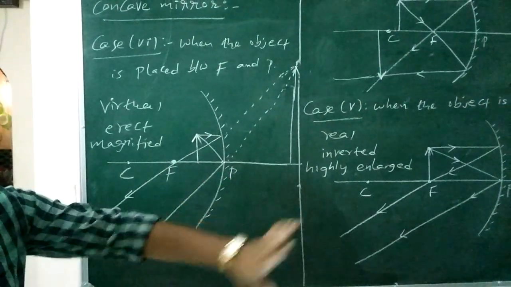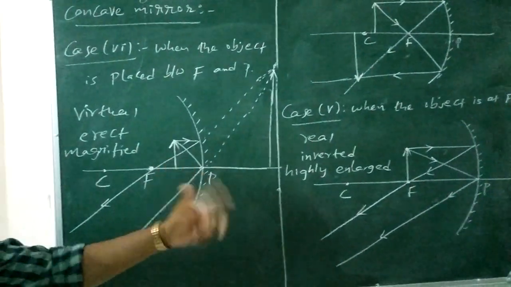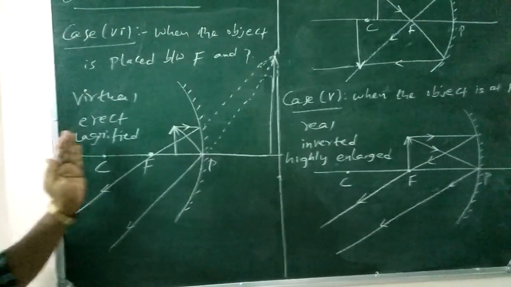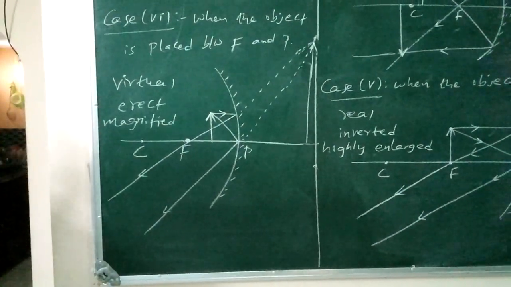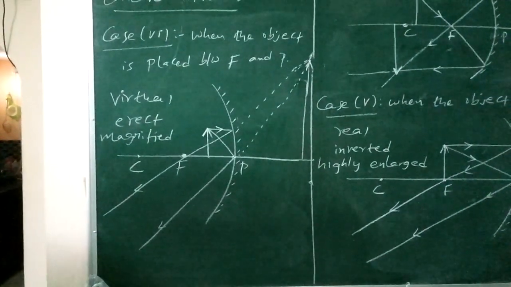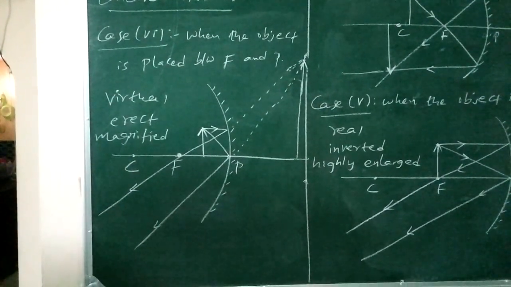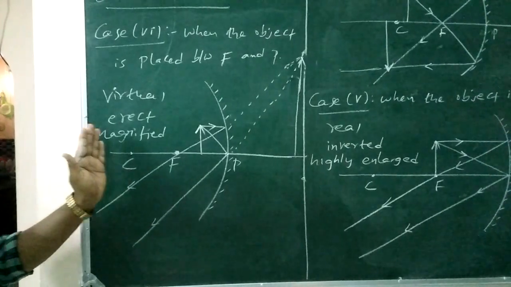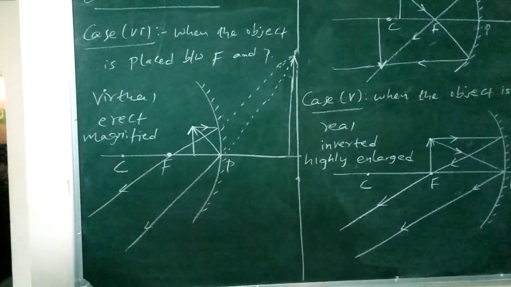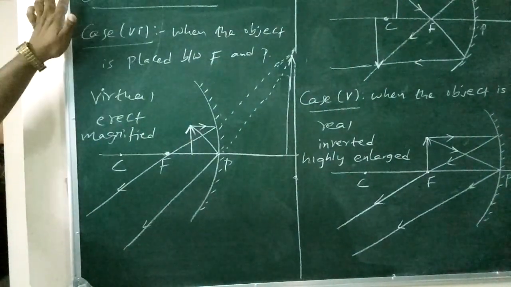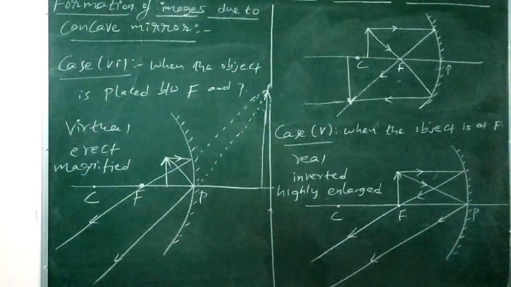From all these six cases, we observe that when the object is moving towards the concave mirror, the image is moving away from the concave mirror. These are the formations of images due to concave mirror.